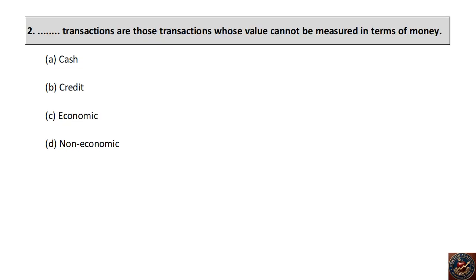Dash transactions are those transactions whose value cannot be measured in terms of money. Cash, credit, economic, non-economic. The right answer is non-economic transaction.